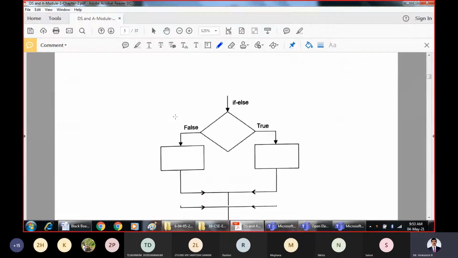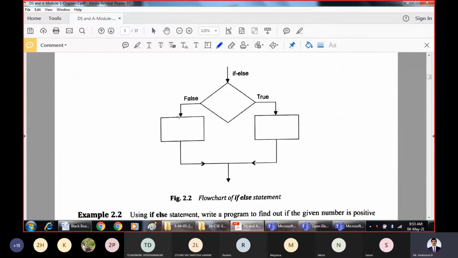The flowchart will help us to better understand this concept. This is the entry of the if else statement, and here we have the expression within this rhombus. A rhombus is always used in flowcharts to check a condition or for decision making.